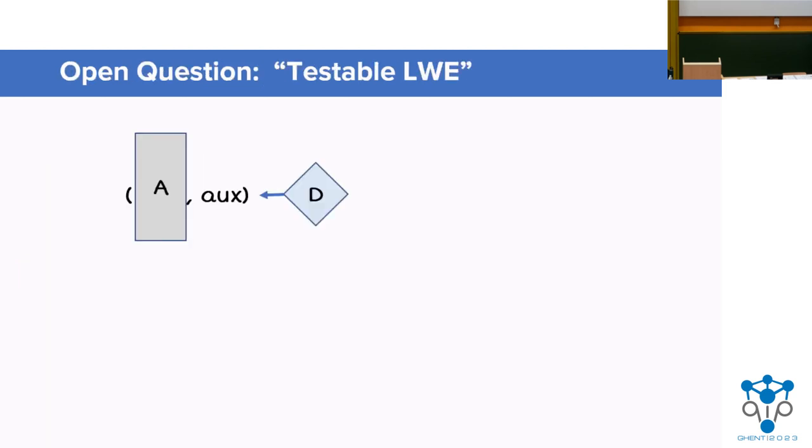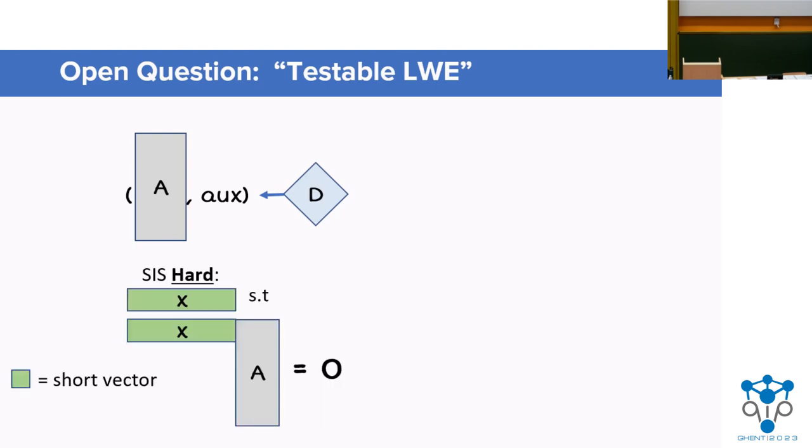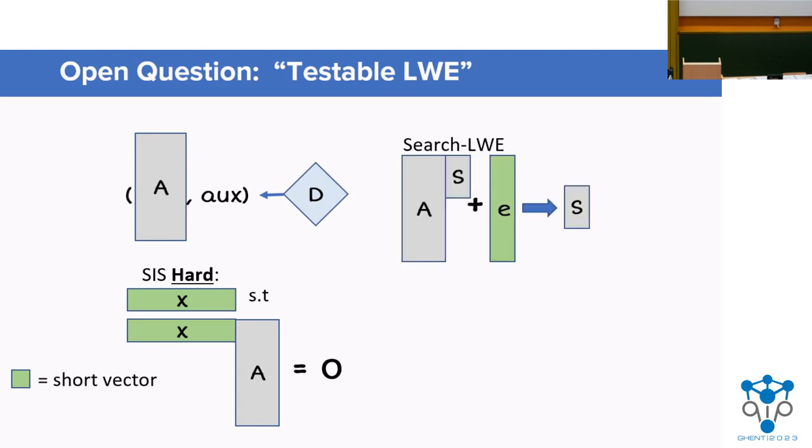So to handle this, Zhandry proposed a problem that I'll call testable LWE. And we could get around this sort of verification dilemma in the following way. What we really want to do this is a method of sampling our LWE matrix A. Maybe it's not uniform, and maybe it also has some auxiliary information. So first, we want the SIS problem as we defined before to be hard, and we kind of have it graphically displayed up here. We also want search LWE to be hard.